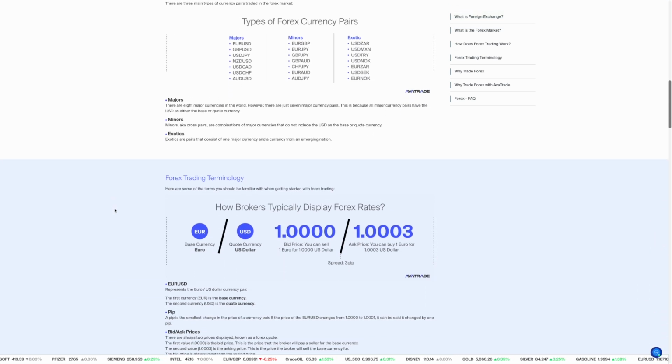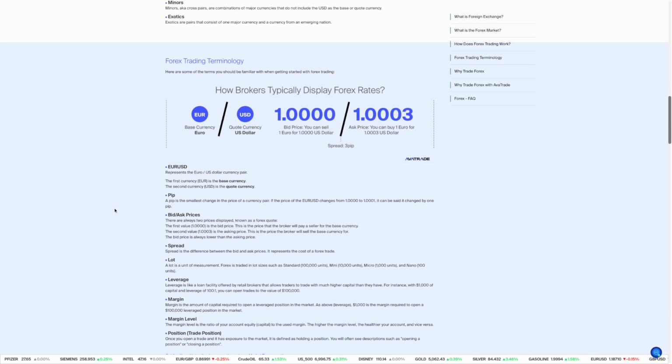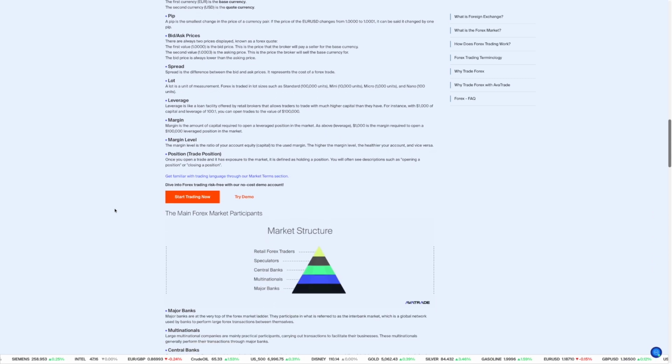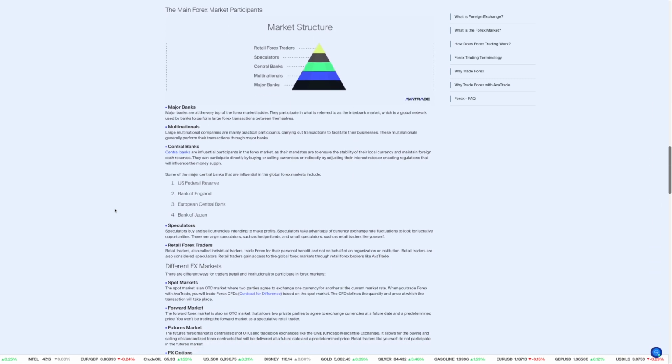There is no separate subscription fee for Avasocial itself. However, normal trading costs like spreads and fees still apply through the broker.